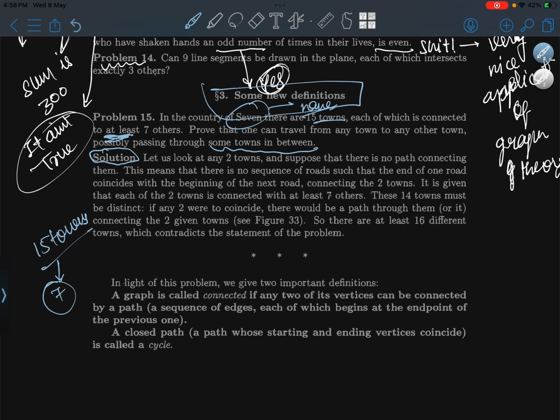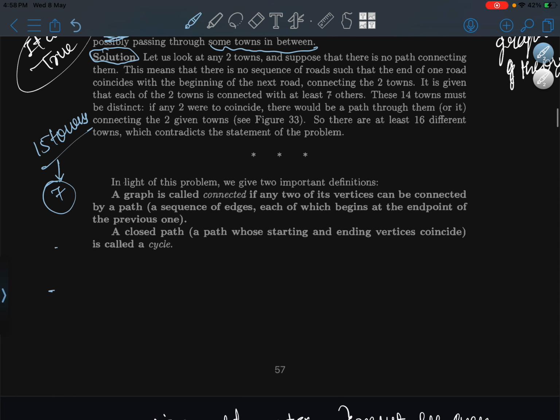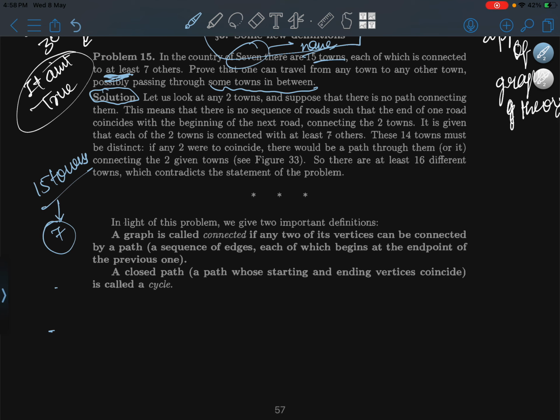Okay, as the solution is present over here, we will just go through it. Let us look at any two towns and suppose that there is no path connecting them. This means that there is no sequence of roads such that the end of one road coincides with the beginning of the next road.